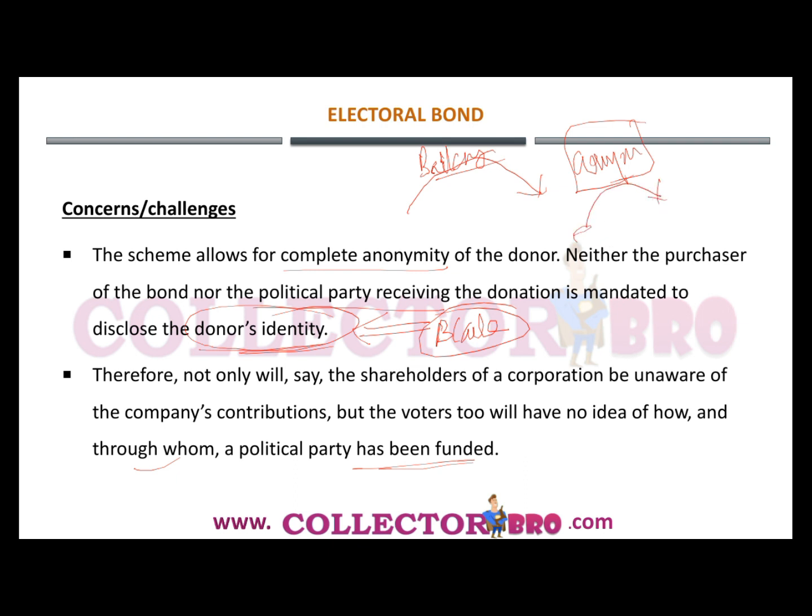But if any donor or topmost decision maker of the company makes a contribution to a political party, his name and identity will remain unknown, and the company's shareholders won't have any idea to which party he is making this contribution. This may sometimes be against the interest of the shareholders of the company.